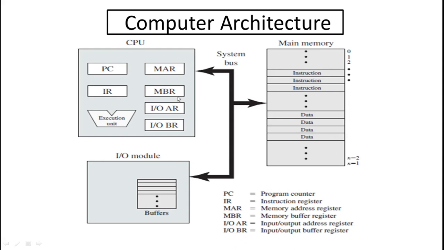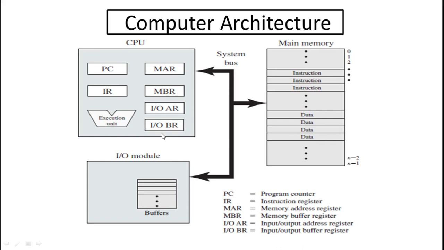Here some students have a little doubt about the difference between MAR and MBR. The memory buffer register is a temporary register, a temporary storage. Whenever the CPU fetches data, and after processing the data the CPU writes the data, the record should then be deleted from the memory buffer register.